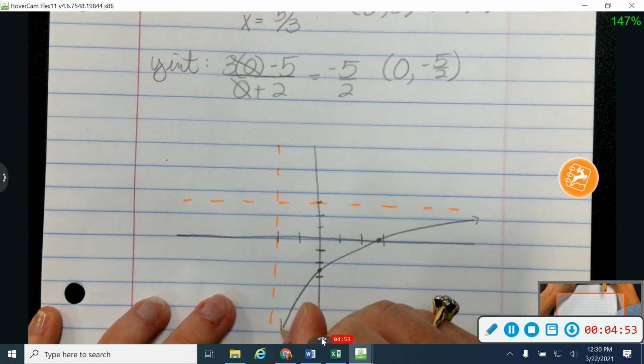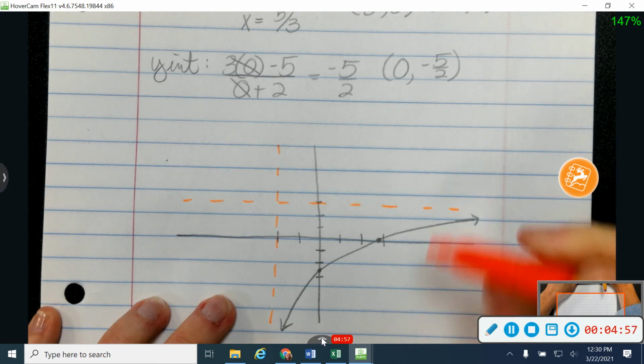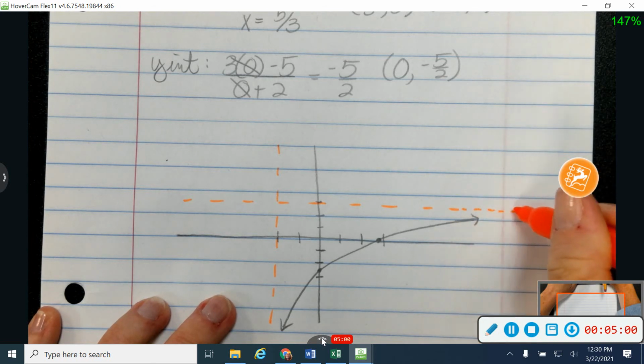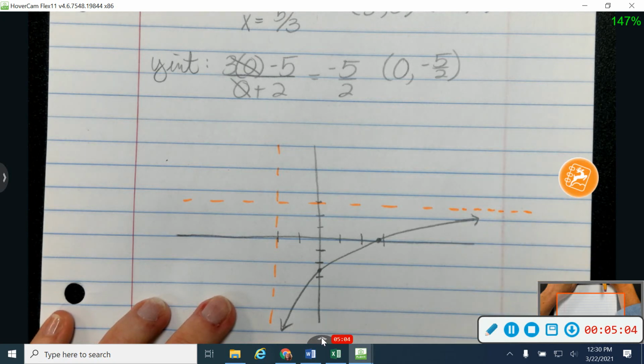And same thing here. So this is why they call that horizontal asymptote, talking about our end behavior, because it tells me that it's going to kind of level off right there as this graph goes off into infinity. It's not going to cross over that horizontal asymptote.